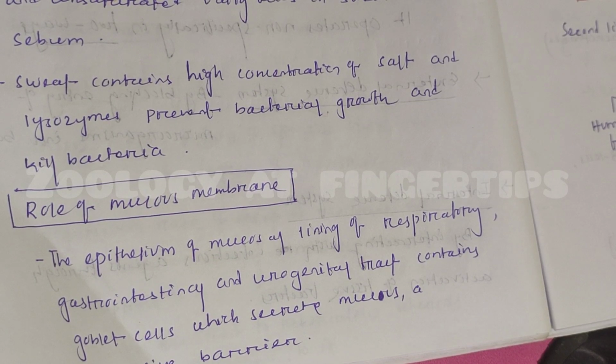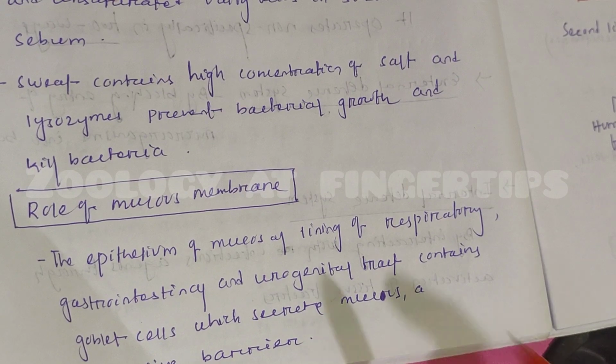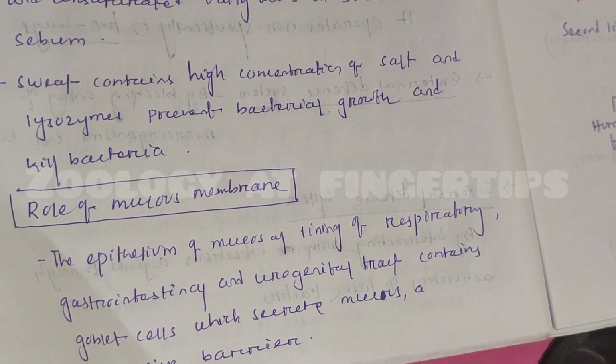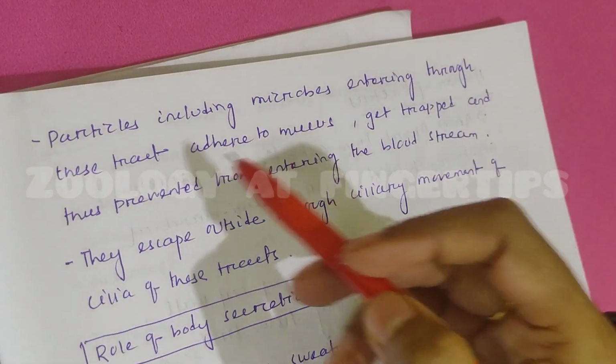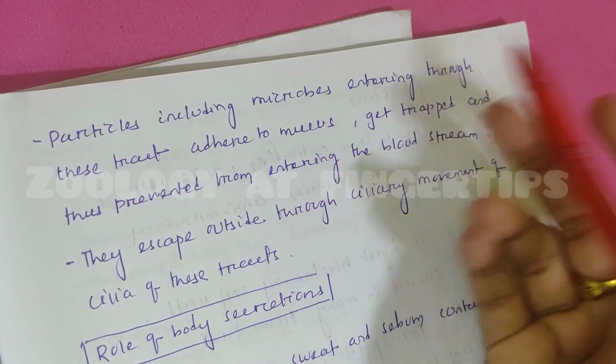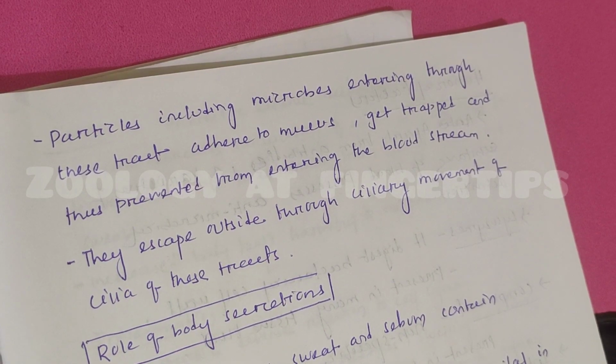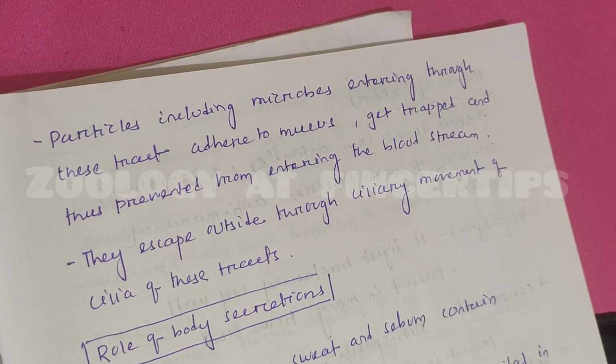Mucous membrane is actually present in the epithelium of the respiratory, gastrointestinal, and urogenital tract, which contain goblet cells. These cells secrete mucus. Once the microbes or any particle enter into this tract, they adhere to the mucus, get trapped, and thus are prevented from entering into our body. Okay, they escape outside through the movement of cilia, which is present on this tract.